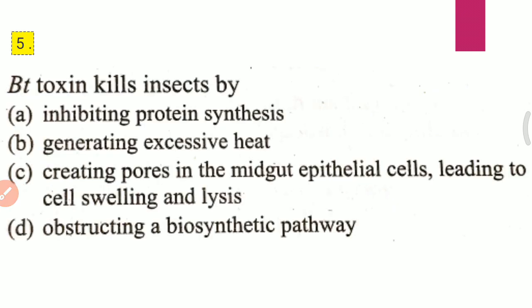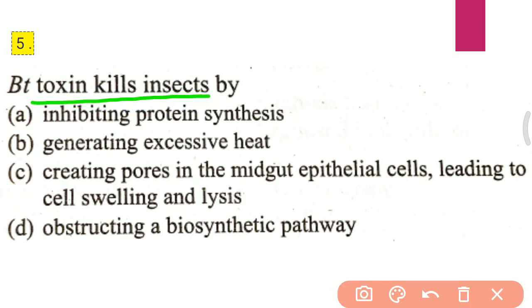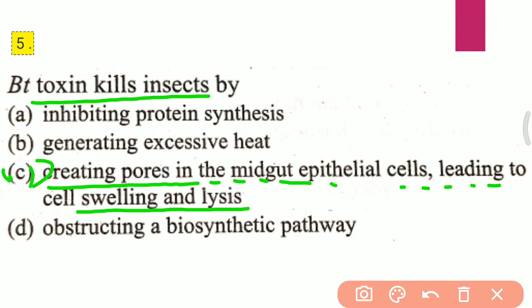Question 5. Bt toxin kills insects by: A. Inhibiting protein synthesis. B. Generating excessive heat. C. Creating pores in the midgut epithelial cells leading to cell swelling and lysis. D. Obstructing a biosynthetic pathway. The correct answer for the fifth question is C, creating pores in the midgut epithelial cells leading to cell swelling and lysis.